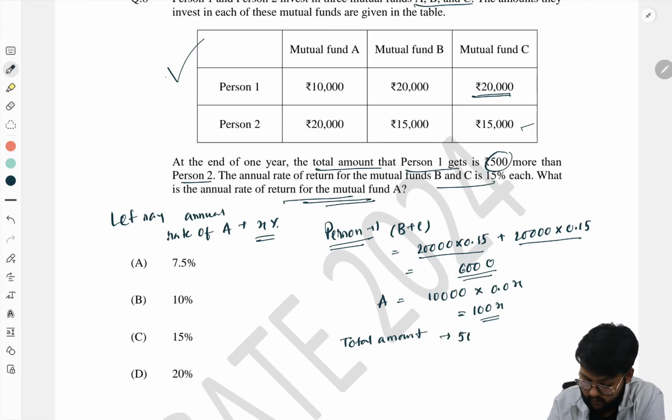Is it 50,000 plus 6,000 plus 100x, that is 56,000 plus 100x.